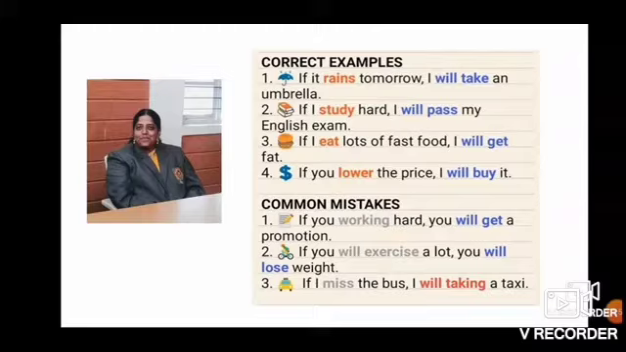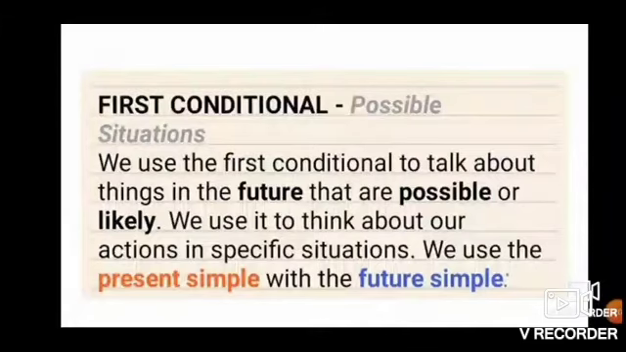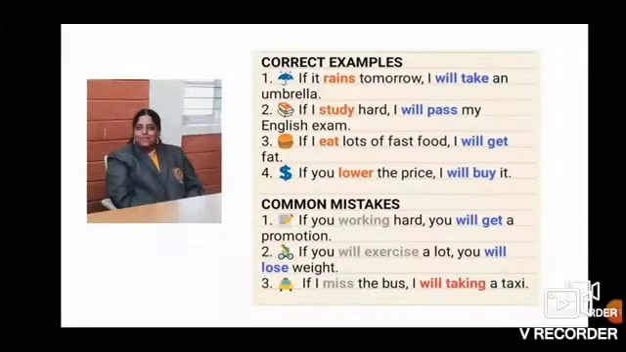See the first example. If it rains tomorrow, I will take an umbrella. What is the rule, children? The rule is simple present and simple future. You can see here in the if clause, simple present is used, and later in the main clause, what is used? It is simple future, will take. You can identify with the colored words.